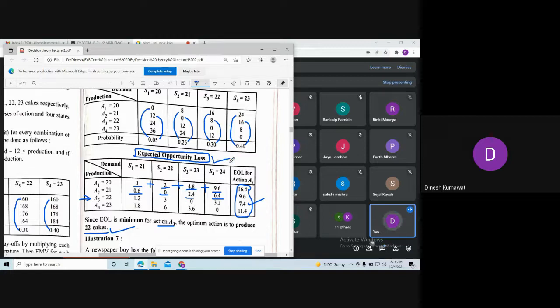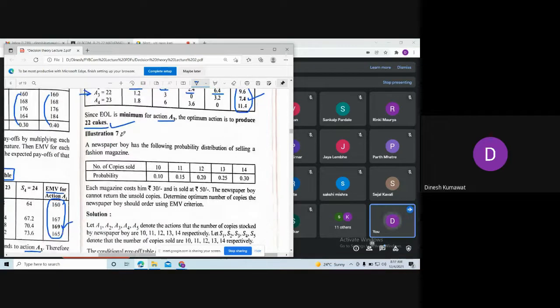Is the method clear? Yes, sir. So remember this: in expected monetary value, among the final column we are going to select the maximum value, and in expected opportunity loss, among the final column we are going to select the minimum value. So please remember that.